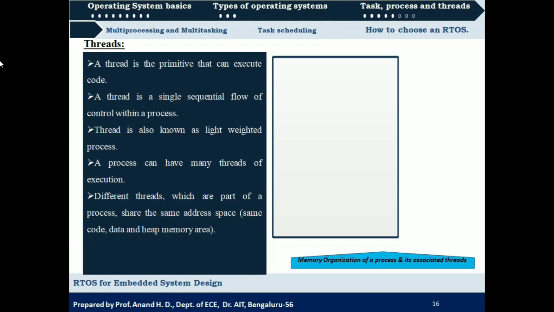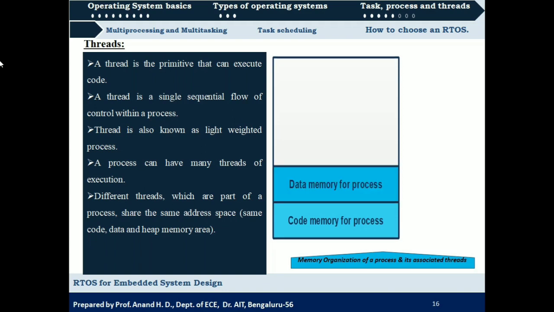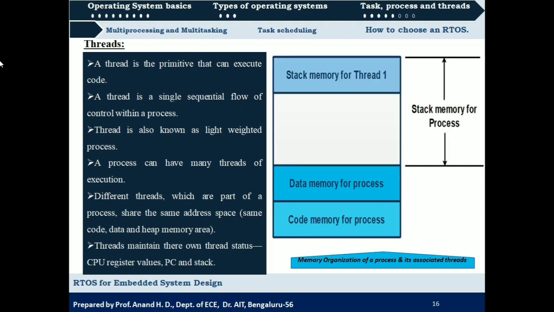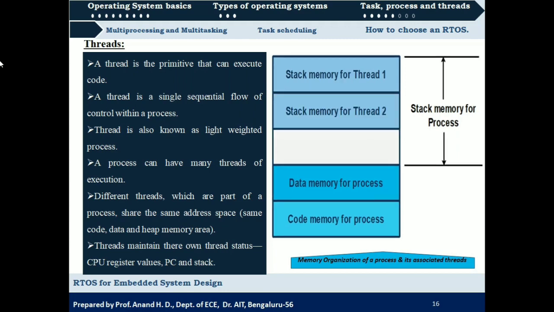If we consider the memory organization of a process and its associated threads, suppose this is the memory that is allocated to a particular process. We have seen that it starts with code memory, upon this will be data memory, and then we have stack memory. Data memory and code memory will be the same for all the threads of the corresponding process, whereas stack memory will be different for different threads. A particular amount of stack memory will be allocated for thread 1, and a particular amount for thread 2.